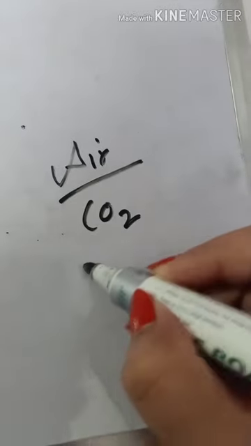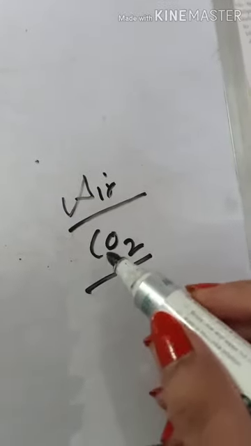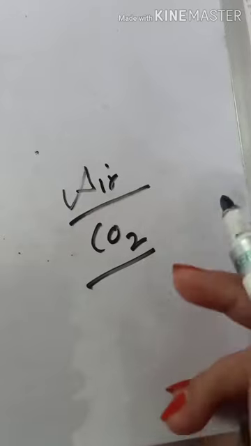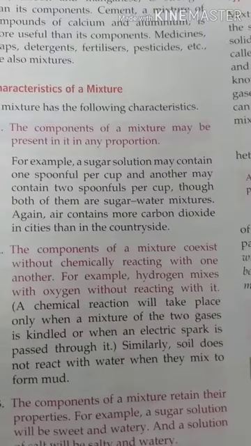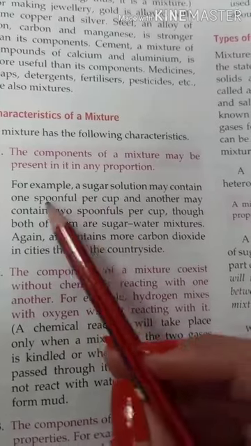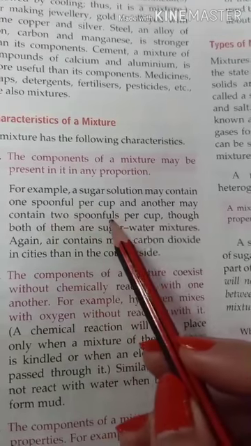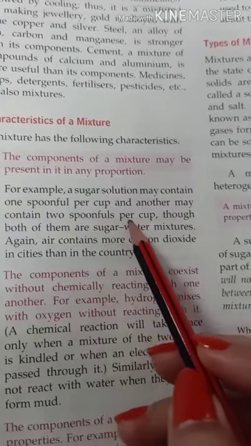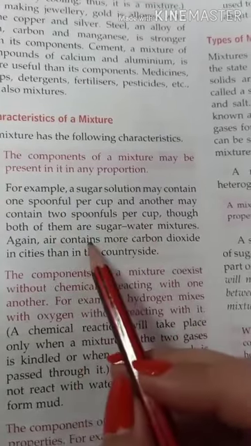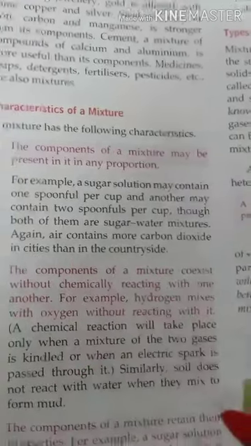Like in air we also have carbon dioxide. So the amount of carbon dioxide is different in different areas. Like carbon dioxide is more in cities than countryside. So same examples here we have. A sugar solution may contain 1 spoonful of sugar and another solution may contain 2 spoonful of sugar. And air contains more carbon dioxide in cities than in countryside.